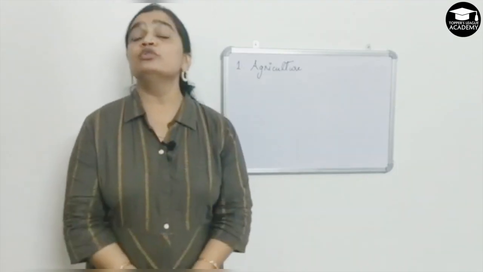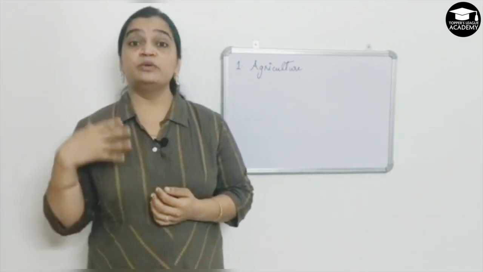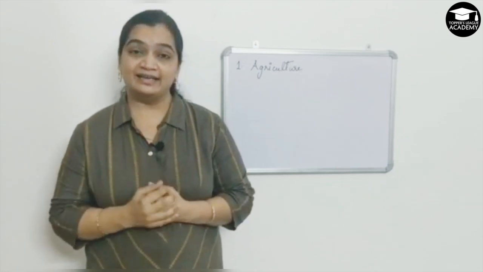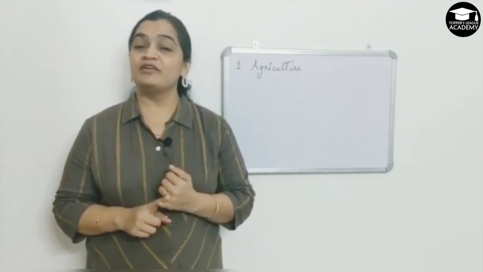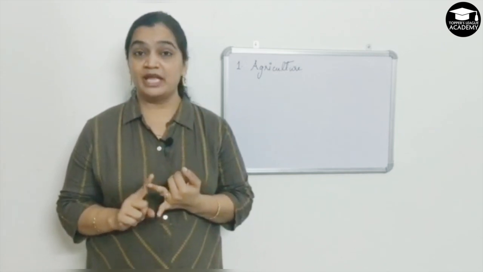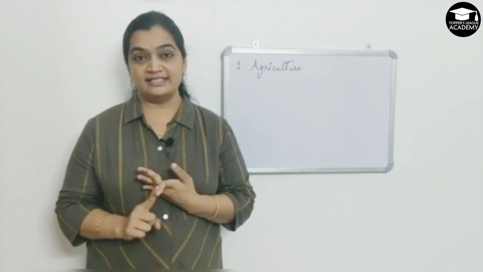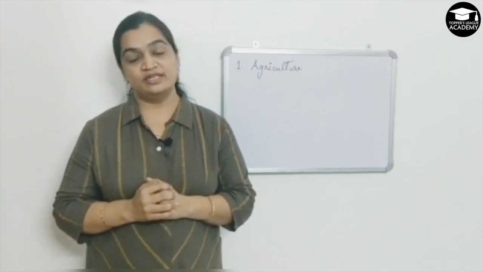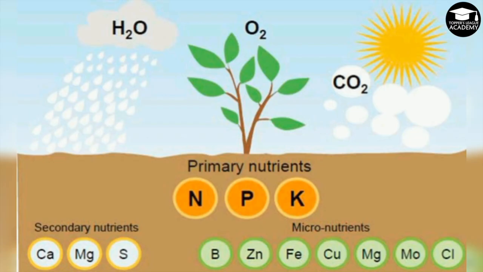So basically, what will we need to grow a plant? It needs nutrients. It needs to be protected from outside attack, isn't it? Then only it can grow very well. So the farmers have been using fertilizers, pesticides, insecticides, fungicides and preservatives. So let's go to each category one by one. So here you see that apart from water, carbon dioxide and sunlight, plant need other nutrients as well.